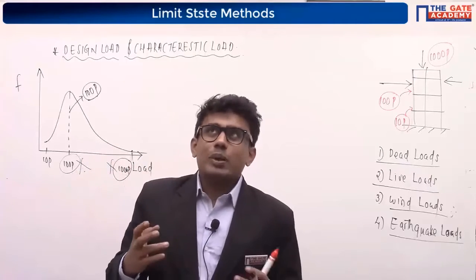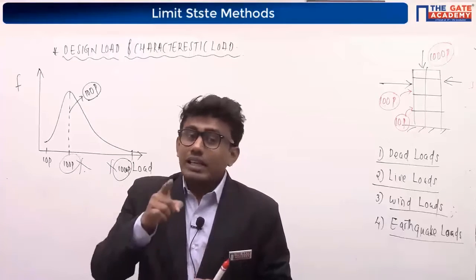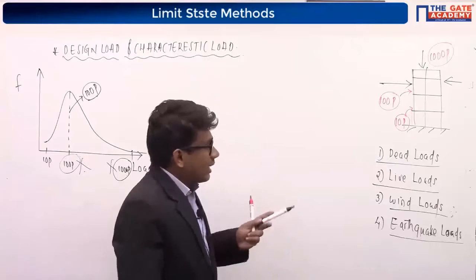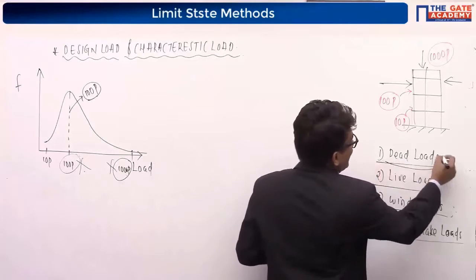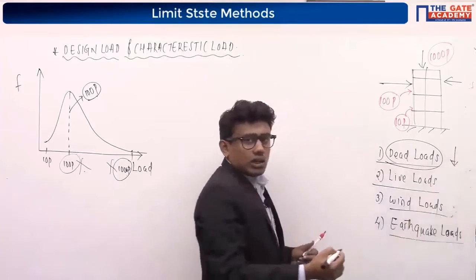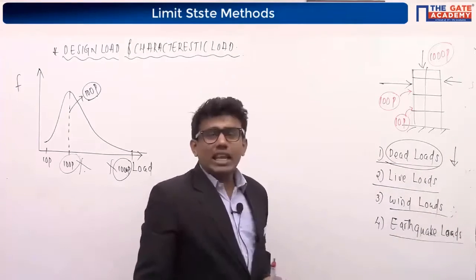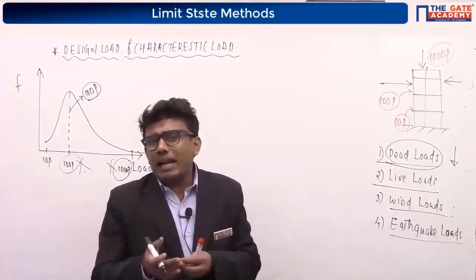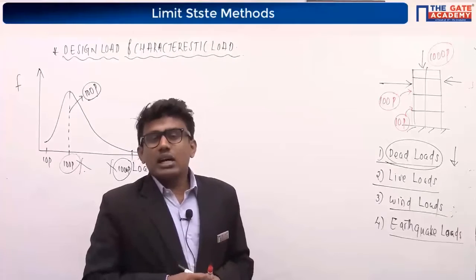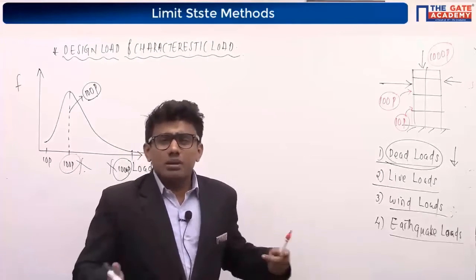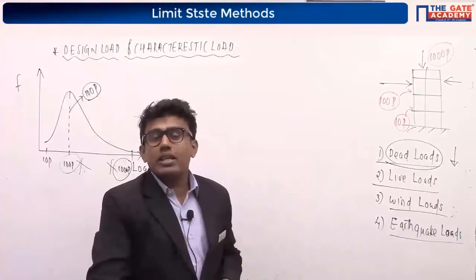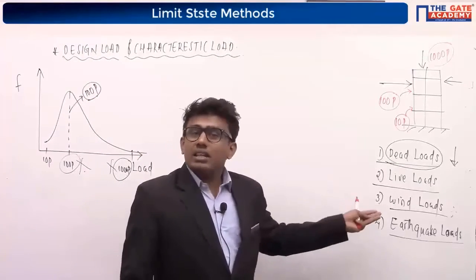We can expect, okay, 1,000 persons will come. That is not an exact value. Is it an exact value? No. Just think about these load values. This design dead load will be acting in the downward direction, or it is also called gravity loading. But think about the live load. We cannot exactly predict the magnitude of this live load in the structure. Sometimes more persons will be there, sometimes very few persons, sometimes many persons in that building. So live load can vary in magnitude.